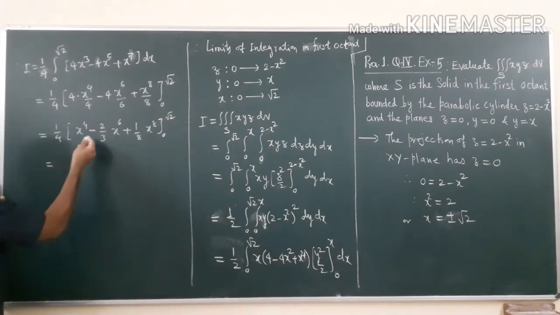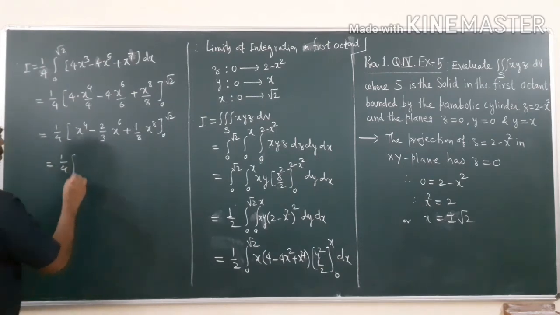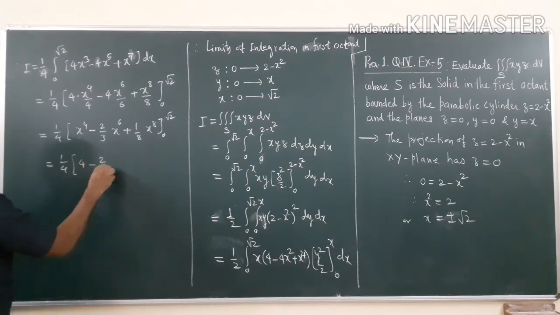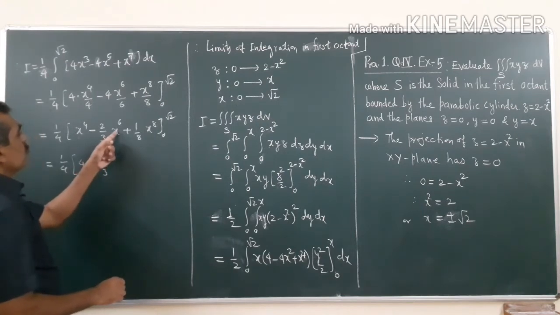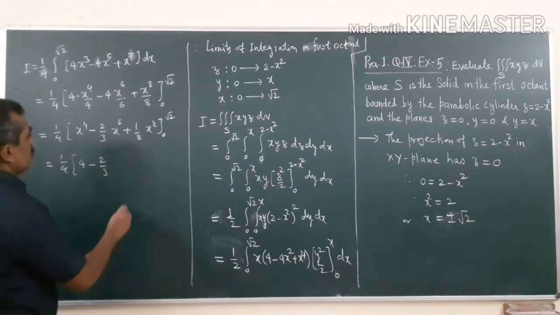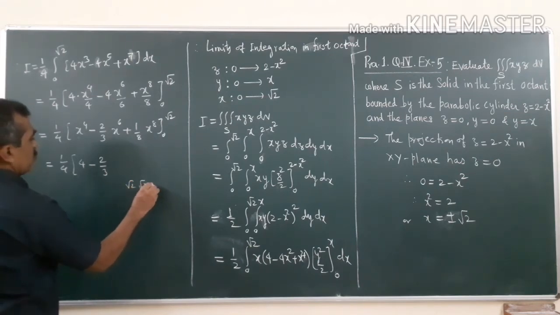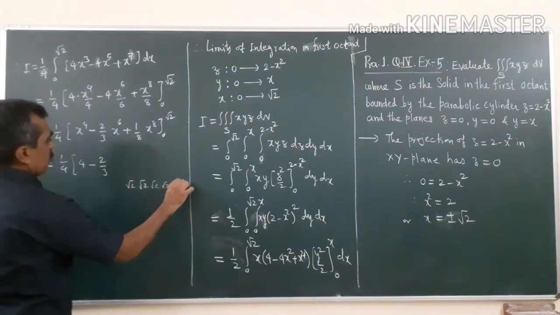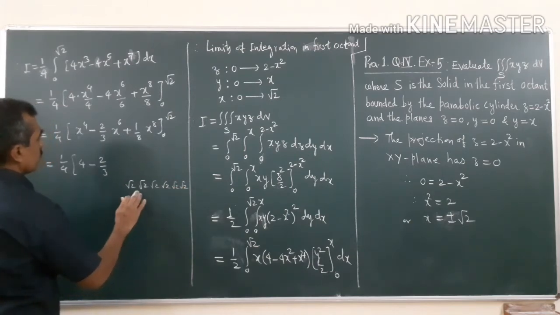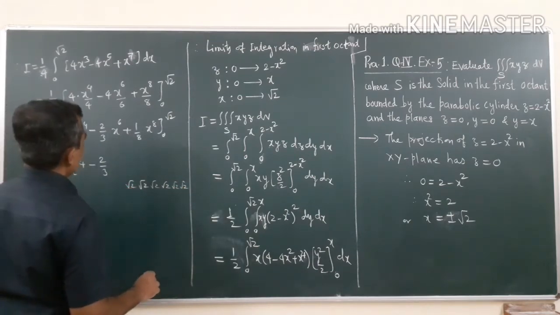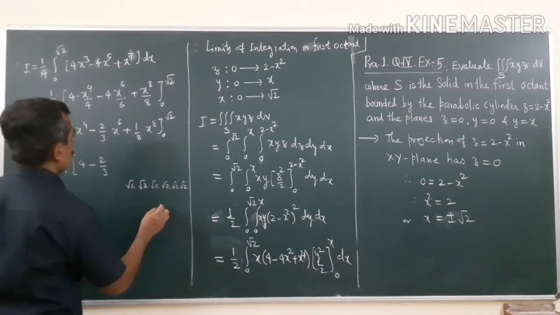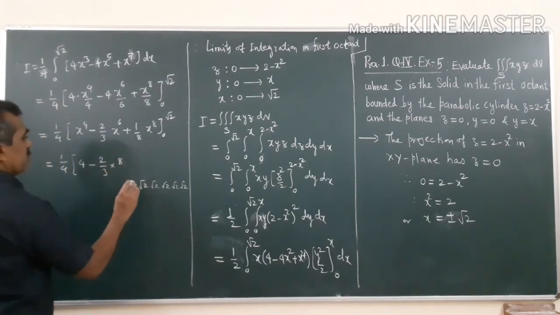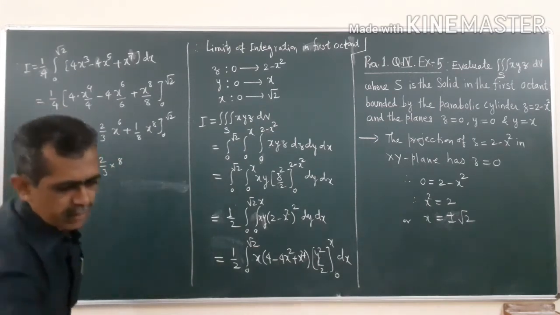Now just put the values, root 2, 1 by 4, root 2 raised to 4, that is 4, minus 2 by 3, root 2 raised to 6, so root 2 square, 2 into 2 into 2, that will be 8.